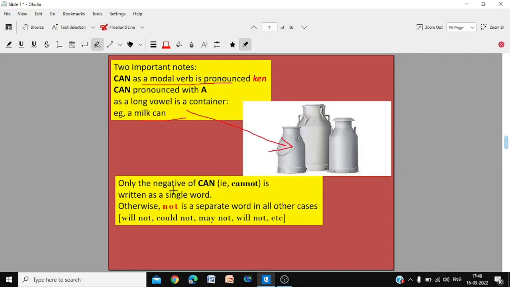Only the negative of can, cannot, is a single word. Otherwise, you're always writing as two separate words: will not, could not, may not. They are two different words. Only the word cannot is a single word. And the word is pronounced "can", not "can". Can is actually a container like a milk can. So can and cannot. Cannot is written as a single word, but in all other cases, not is a separate word.